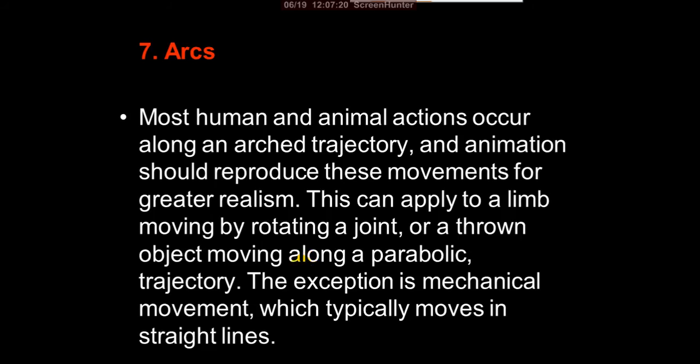Then arcs. Most human and animal actions occur along an arc trajectory, and animation should reproduce these movements for greater realism. This can apply to a limb moving by rotating a joint, or a thrown object moving along a parabolic trajectory. The exception is mechanical movement, which typically moves in straight lines. So generally arcs are what we use for planning any character.